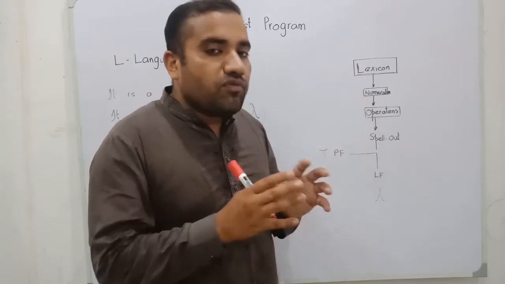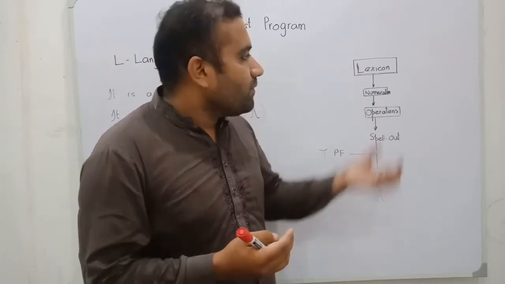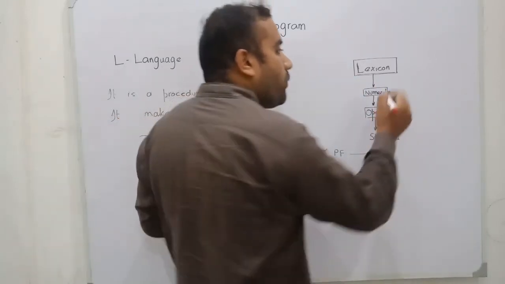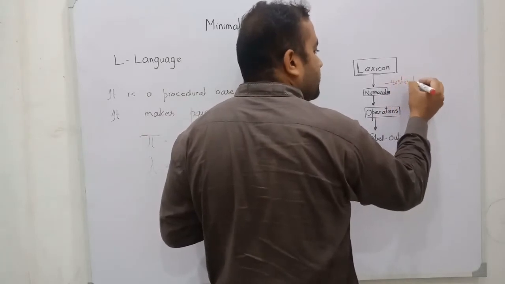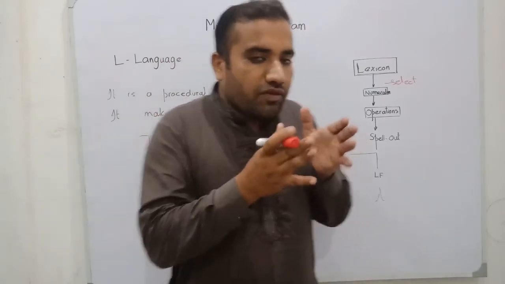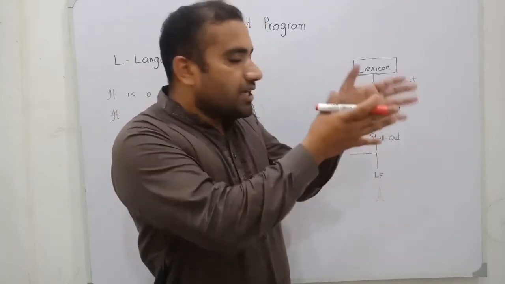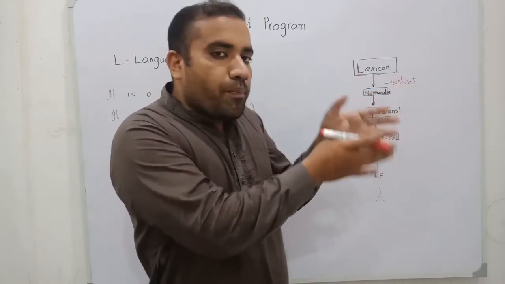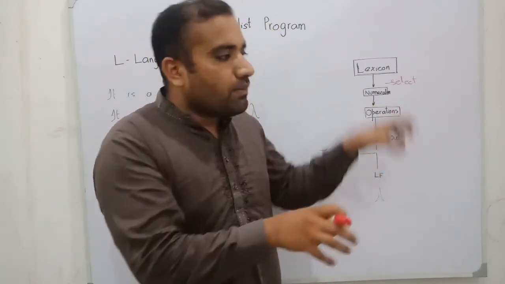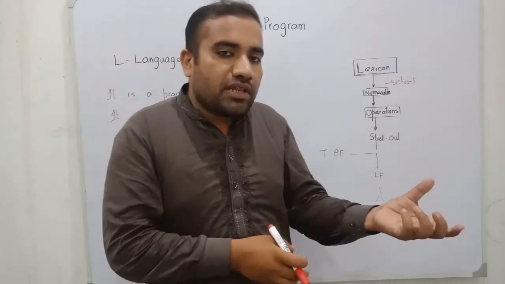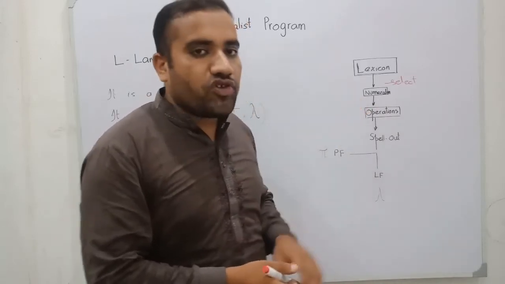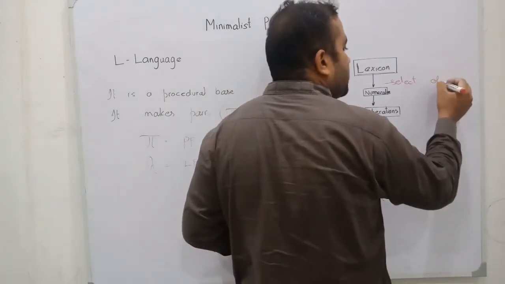The second is, when we want to speak, we take the word from that particular lexicon, and this is one operation that is called operation select. When we want to make a sentence, our human mind, our system, takes the item from the lexicon by the operation select, and operation select selects the items from the lexicon and makes a subpart of the lexicon, that is called the numeration. The second step is the numeration. The first operation is the operation select.